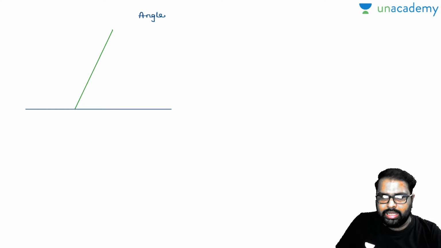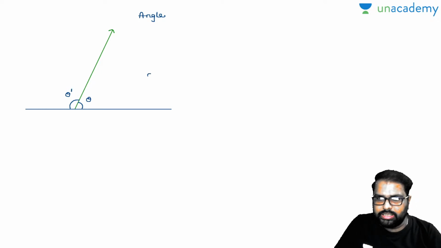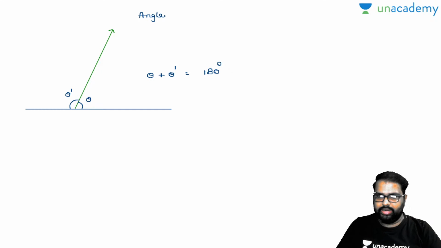Now when a line is dissected by a ray, automatically an angle is formed. This is called theta. Let us suppose this is the adjacent angle. Can anybody say theta plus theta dash will be equal to how much? The sum of adjacent angles will always be equal to 180 degrees, right?